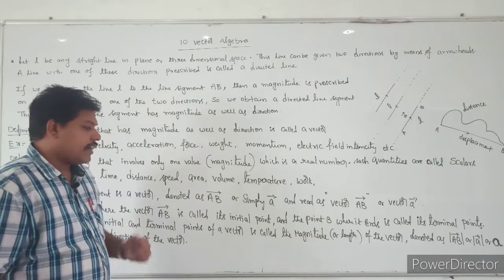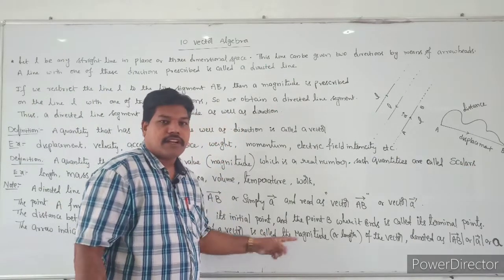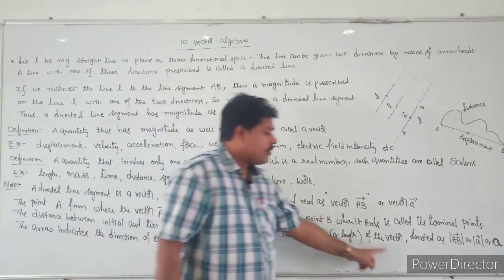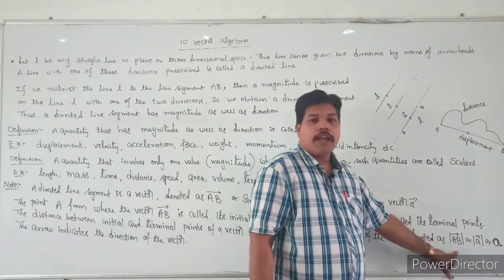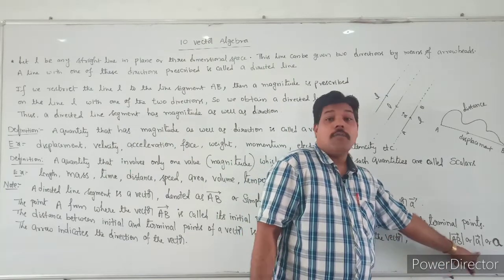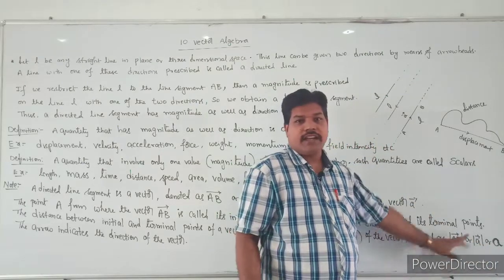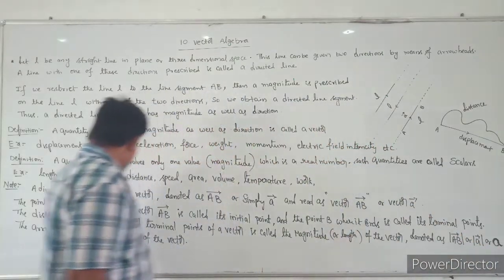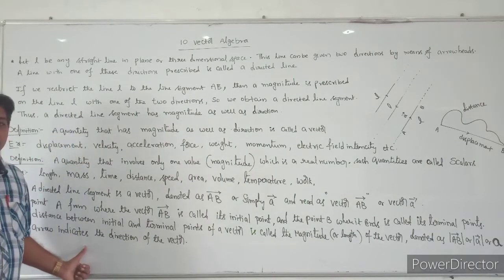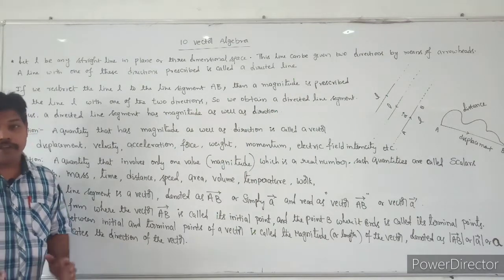And also the magnitude of the vector, the distance between A and B, is called the magnitude of the vector, denoted by mod AB bar, or mod A bar, and we can write it as strict A. The arrow on top of the vector indicates the direction of the vector.